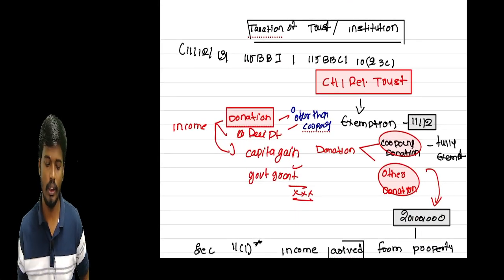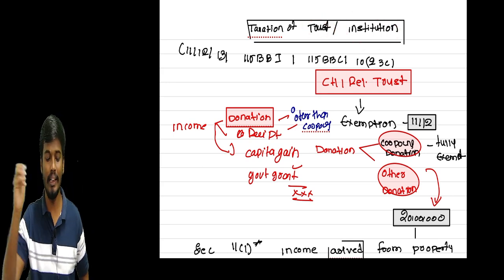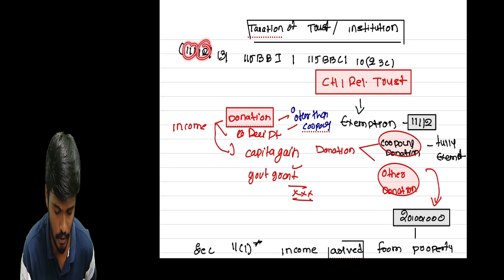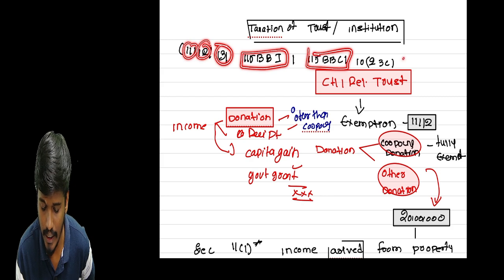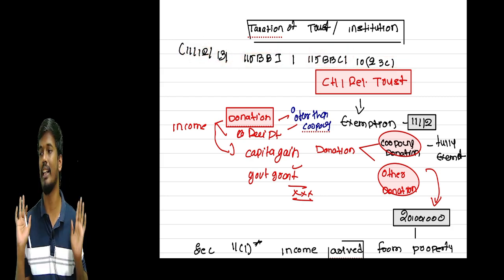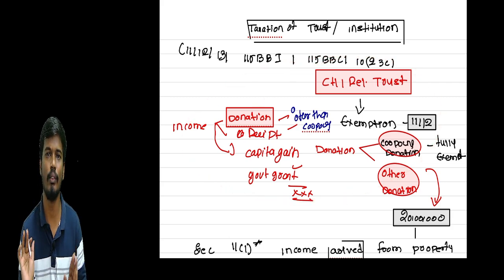Okay, sir. We talk about the taxation of trust and institution. How many sections are covered in this? Section 11, Section 12, Section 13, Section 115BBI, Section 115BBC and 10(23). All these sections are covered in this chapter. First I am talking about what is the income of the charitable trust.